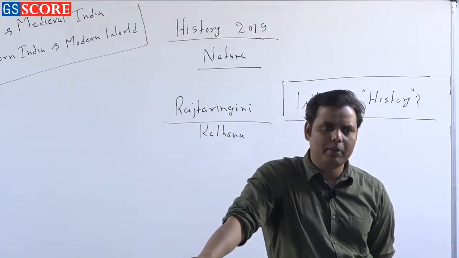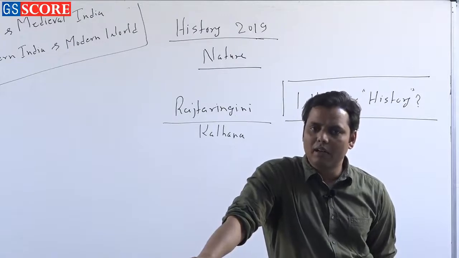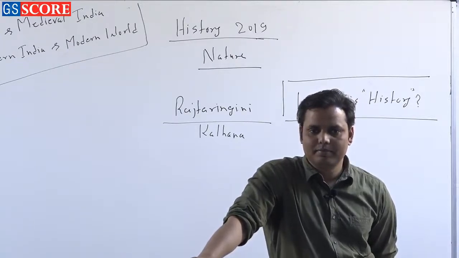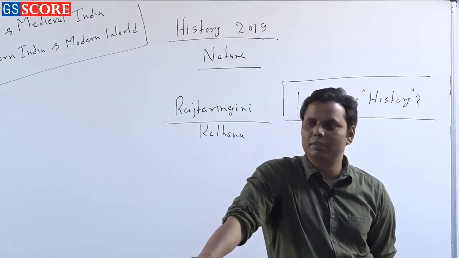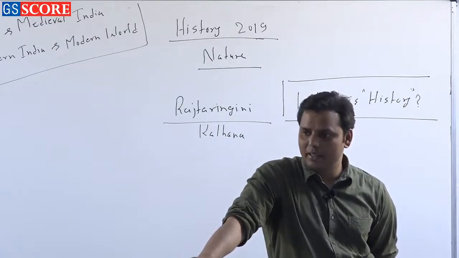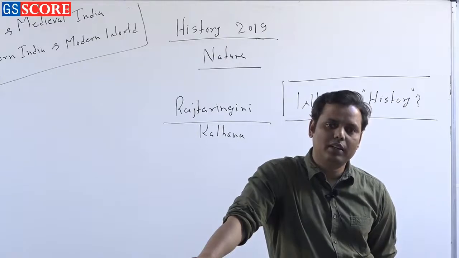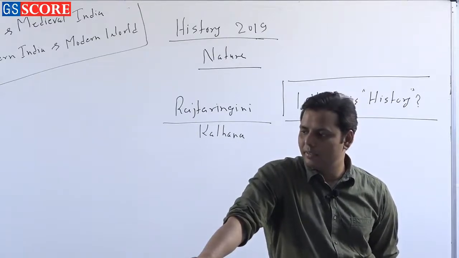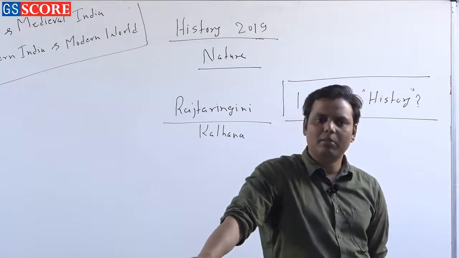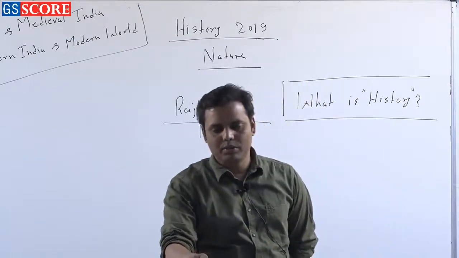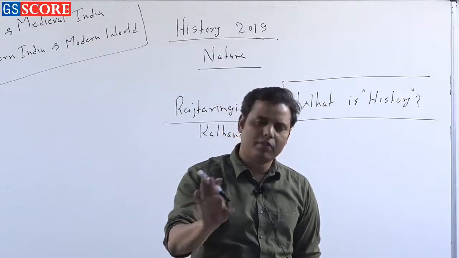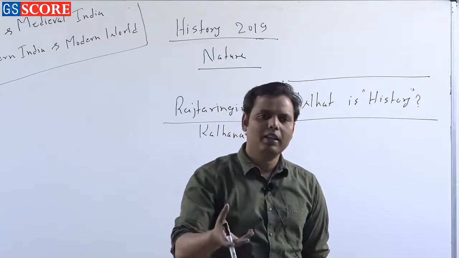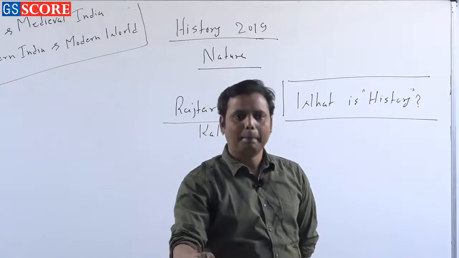If you are talking about the medieval period, do you know the meaning of Tawarikh? You don't know? You must know Tarikh, right? Tarikh is pronounced by the Persian people like Tawarikh, right? So there were so many books written with this name, Tawarikh-e-Firozshahi, right? People do not know how to pronounce it, and that is why they very simply say Tarikh-e-Firozshahi. Okay, fine, that is also not a problem, because in India things are always changing, right?